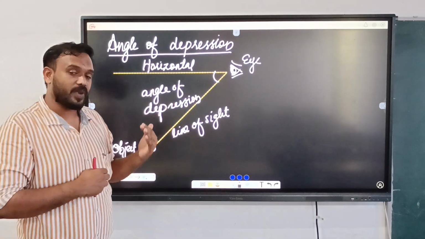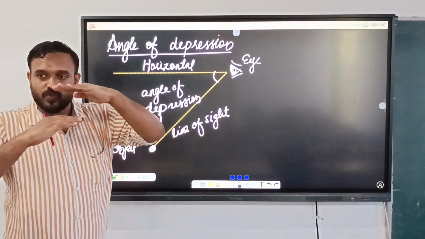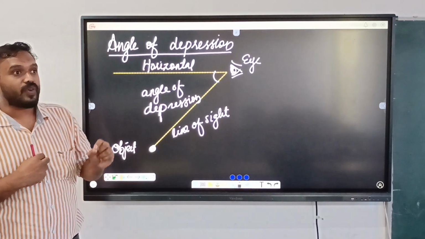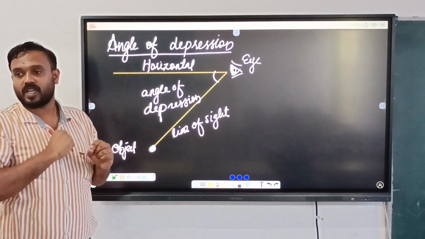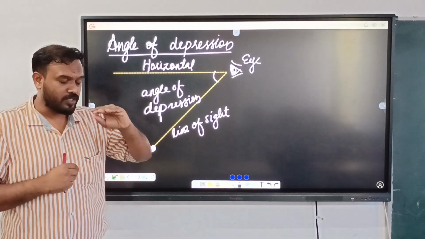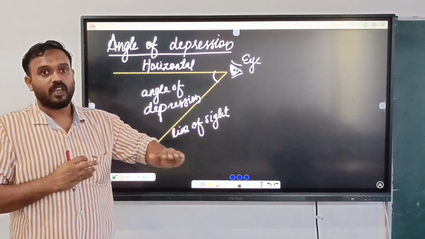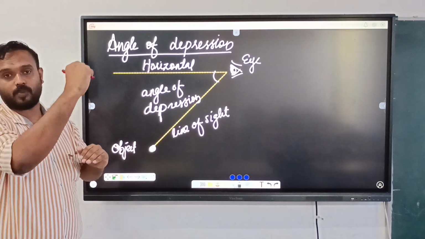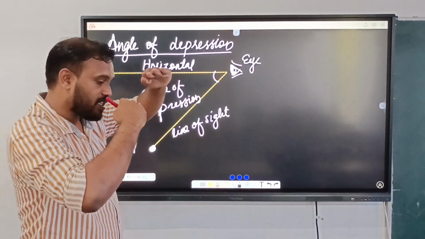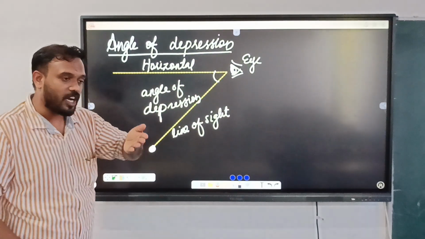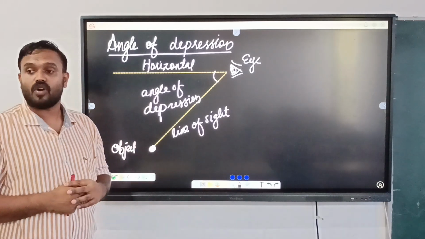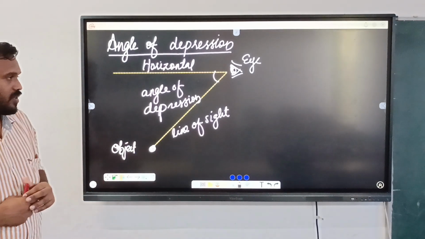Now, angle of depression. The angle between the horizontal level and the line of sight. If you observe a car from the top of a building, or a student who is playing on the ground from the top of a building, as I told you, this is the horizontal level and this is the line of sight. The angle between the horizontal level and the line of sight is called angle of depression.